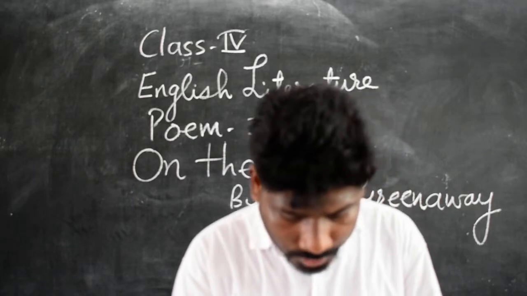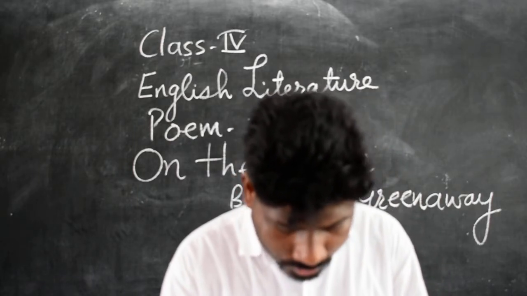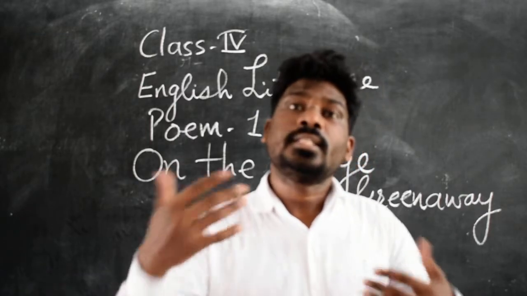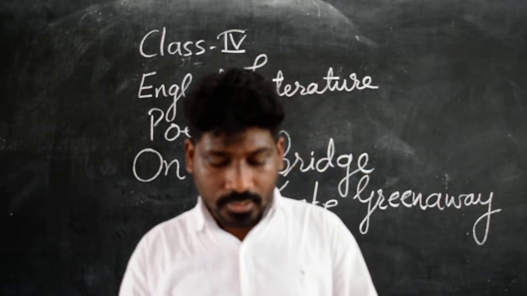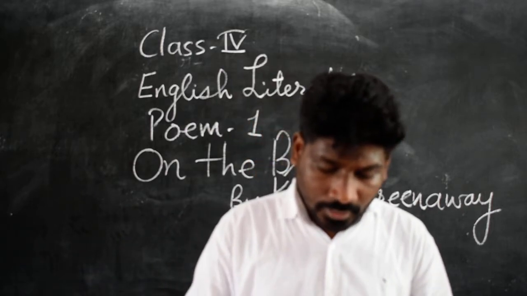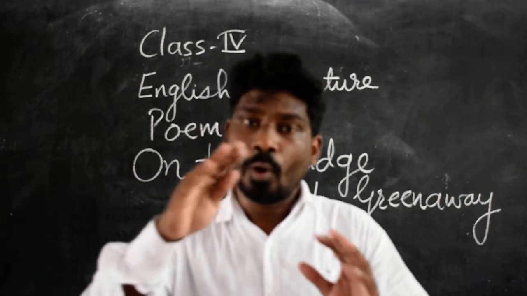Or shall we sail a flower boat and watch it slowly and slowly float. The third stanza also speaks about her desire that she wants to make a boat and throw it under the bridge.